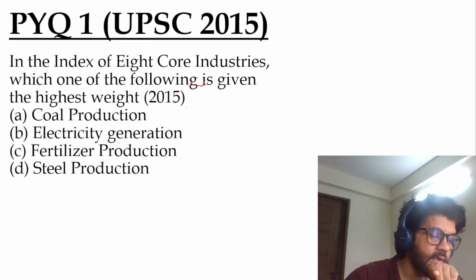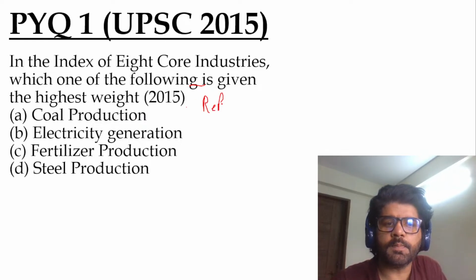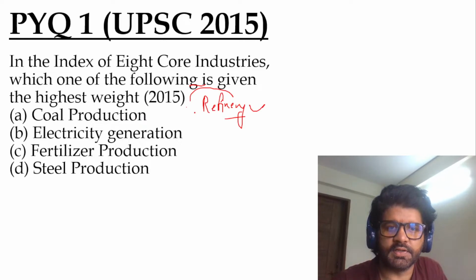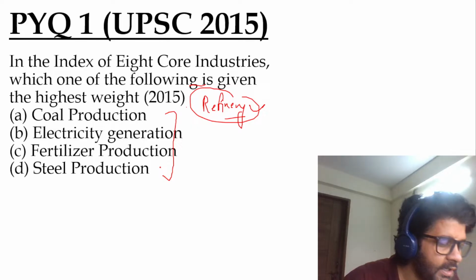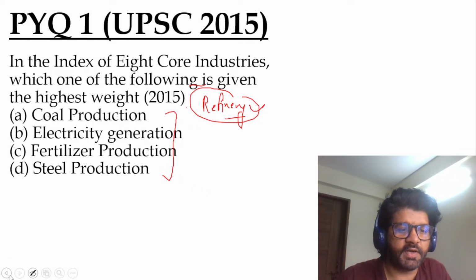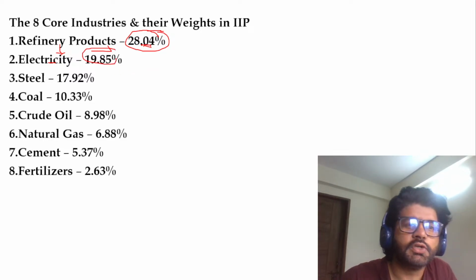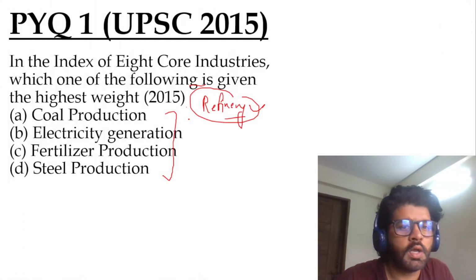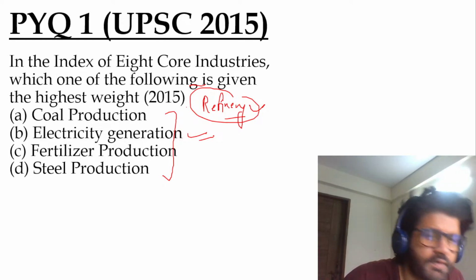So again, if you go back to the previous slides, you will realize that refinery has the maximum weightage in the index of 8 core industries. But refinery is not there. So after refinery, good morning, Madhubala. After refinery, which sector has maximum weightage? Electricity. Again, if you go back, see these 8 core industries and their weight in IIP. Refinery has maximum weightage, but refinery is not the option. So you have to go for the next option. Electricity was there, and electricity will be the answer here because refinery is not there. So electricity generation. And Anandu and Rishi have given the answer. Very good, yeah.